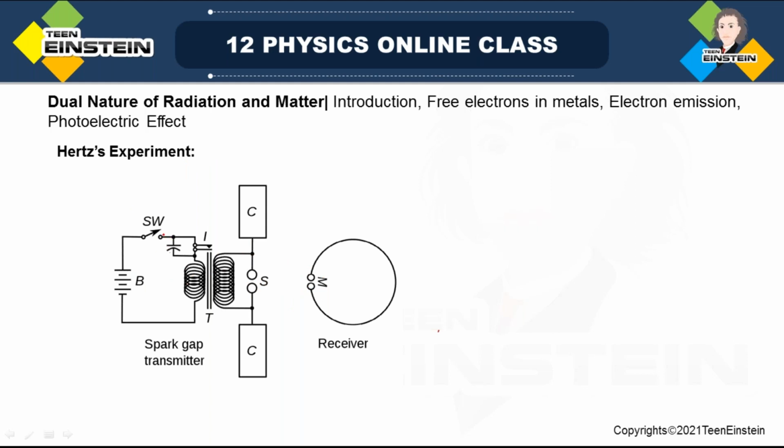So what is that? Whenever you switch on and switch off this, there will be a huge potential difference across these two metal spheres, and hence the air molecules in between this air gap will be ionized and electrons will pass from here to here, and there will be a spark generated.